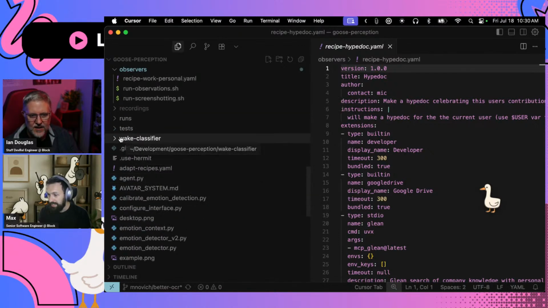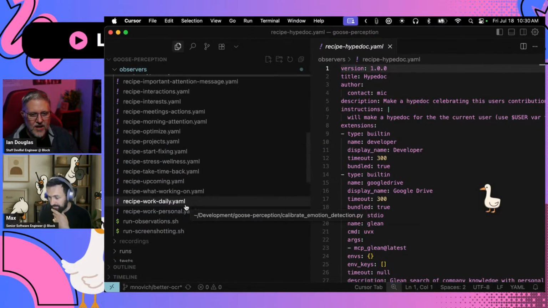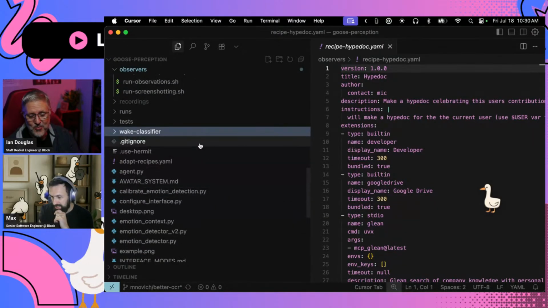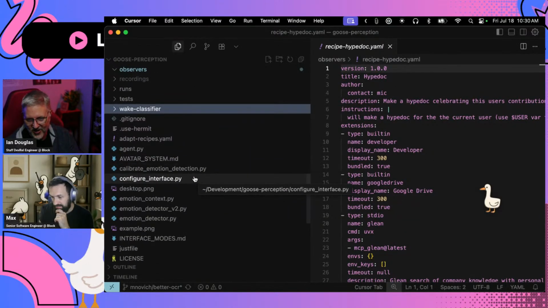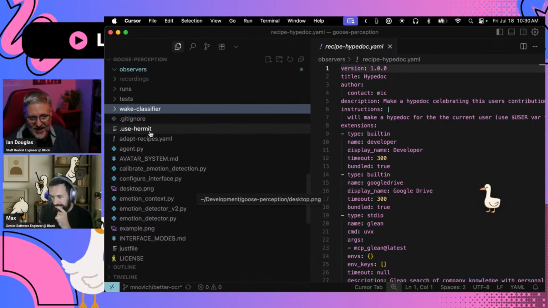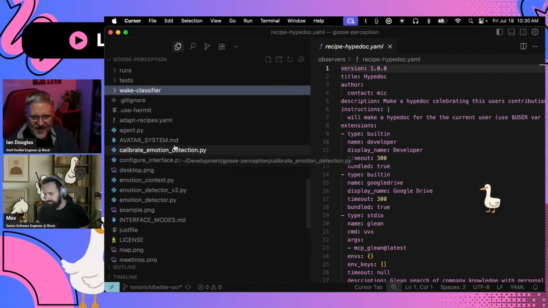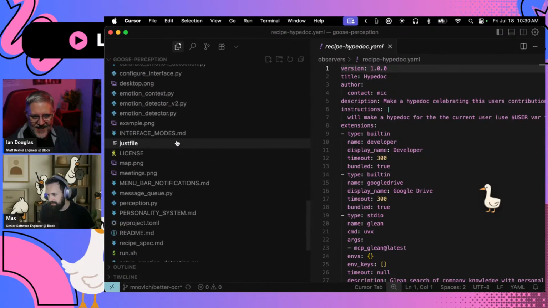And the wake classifier is basically the AI listening for the wake word. Now, can we customize that wake word? Because if I were going to use something like this, I'm a huge Marvel nerd, so I'm going to want to call it Jarvis. Is that a possibility? Is it just a line in the code that tells it what word to listen for? I think so. I didn't actually do that on my own, but I think so.